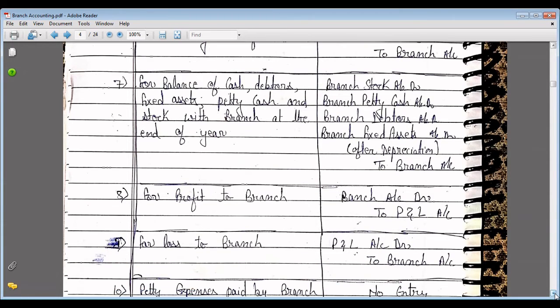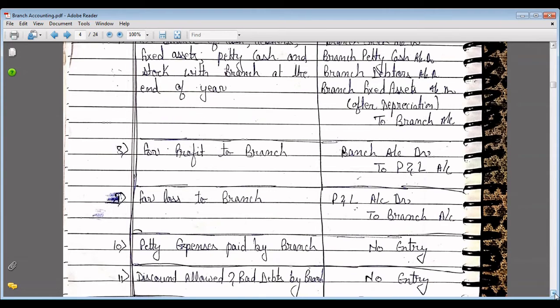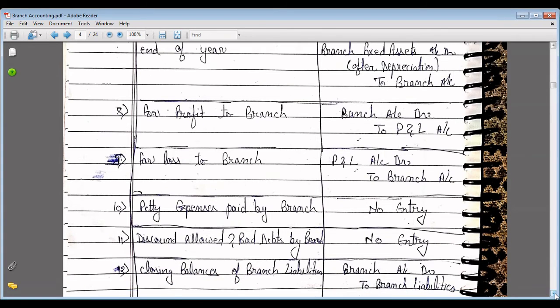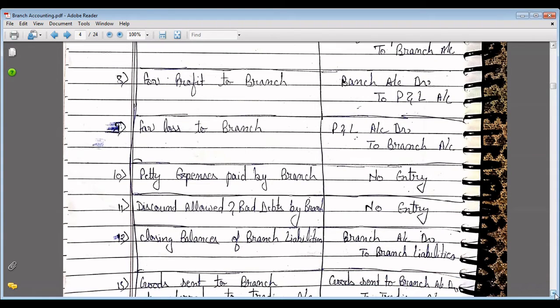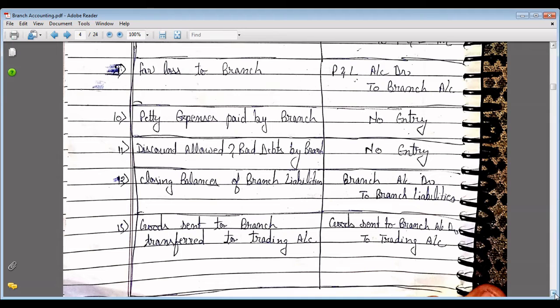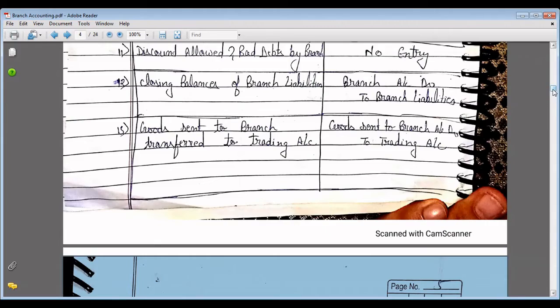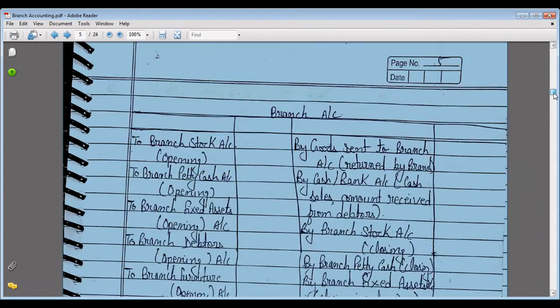For profits to branch, entry will be branch account debit to P&L, and for loss to branch, the reverse entry will be there, that is P&L account debit to branch account. Petty expenses paid by a branch, no entry. Discount allowed and bad debts by branch, no entry. Closing balance of branch liabilities, entry will be branch account debit to branch liabilities. And goods sent to branch transferred to trading account, entry will be goods sent to branch account debit to trading account. So after journal entries, there is a format of branch account.